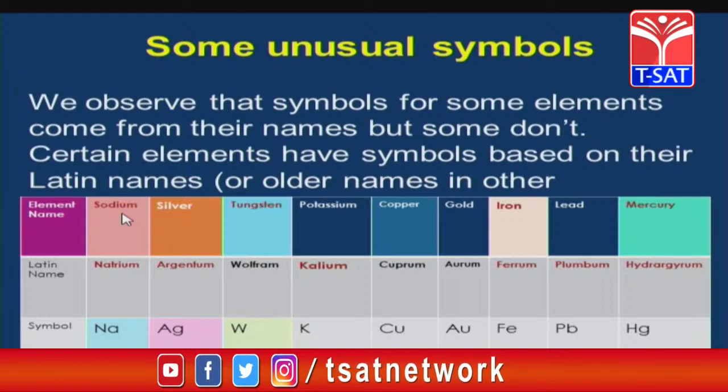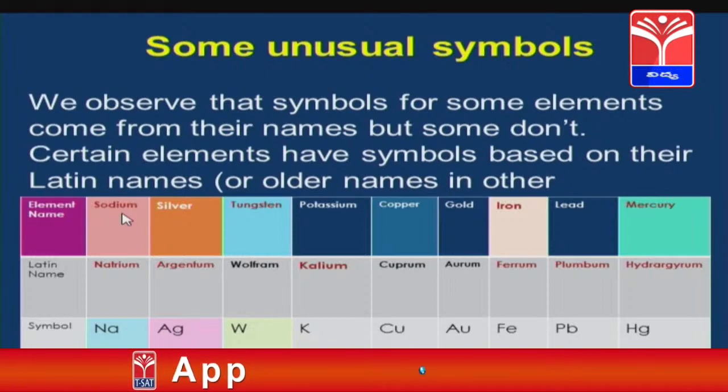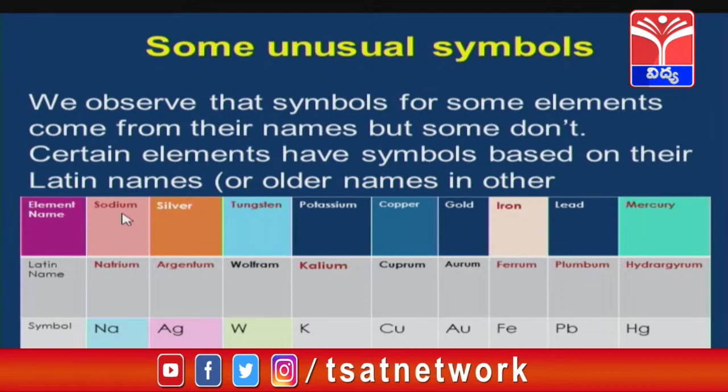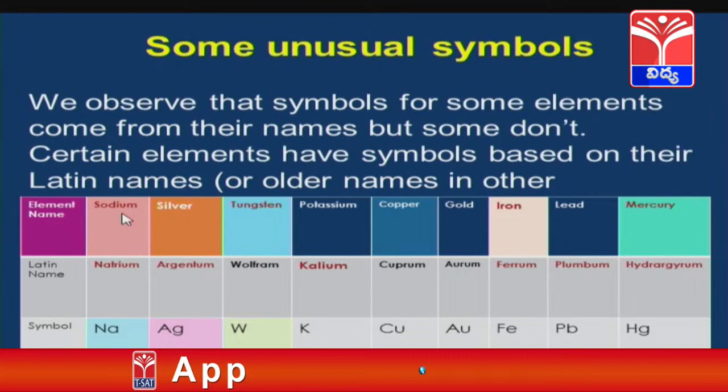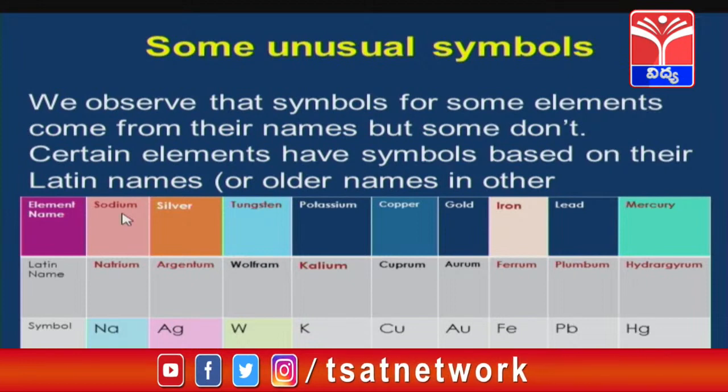Next, copper: its Latin name is cuprum and its symbol is Cu. Gold: the Latin name is aurum and its symbol is Au. Iron: the Latin name is ferrum and its symbol is Fe. Lead: the Latin name is plumbum and its symbol is Pb. Mercury: the Latin name is hydrargyrum and its symbol is Hg.